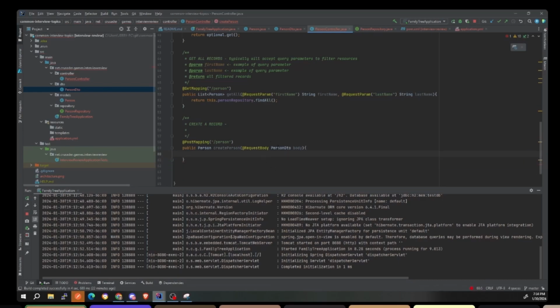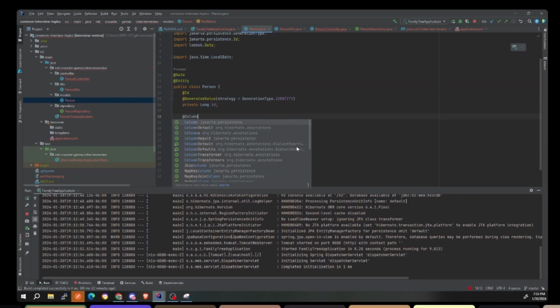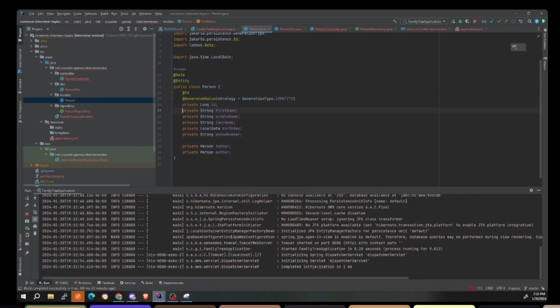So DTOs can be confusing, but just remember, a DTO is not a model. The difference between a DTO and a model is that a model is tied to the database. It has that entity, right? It's got an ID that you generate. It has all sorts of other things, like column name, to make sure that the database schema is set up properly.